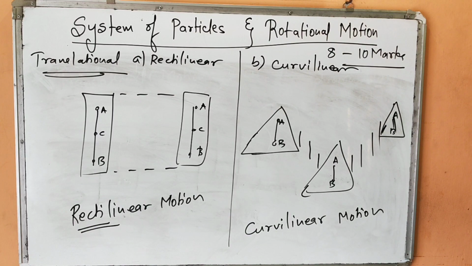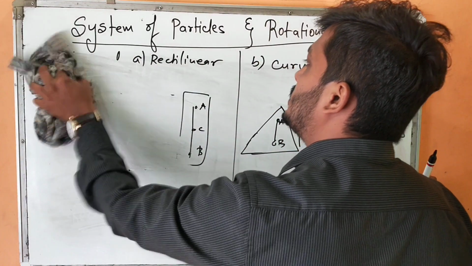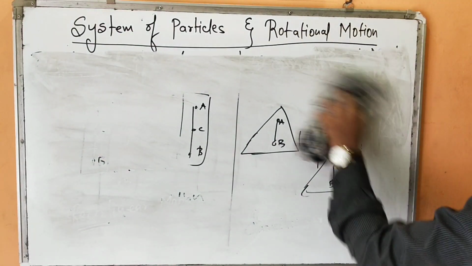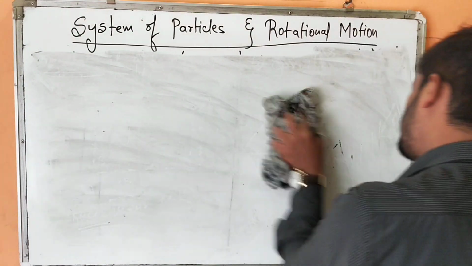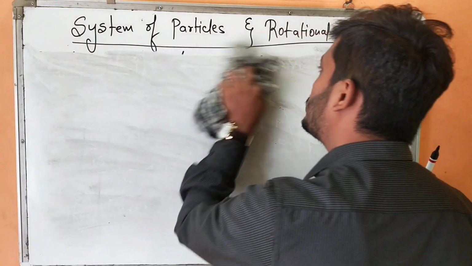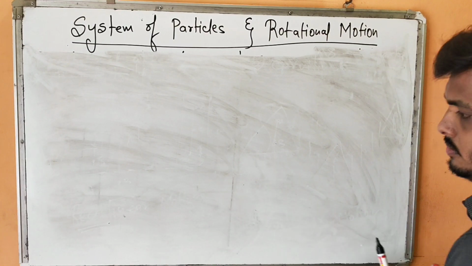Are you understanding? Yes. Then moving forward, we will study the next important type of motion, that is rotational motion. On this topic, the rotational motion, it is all about rotational motion only. So you have to understand this kind of motion very effectively.